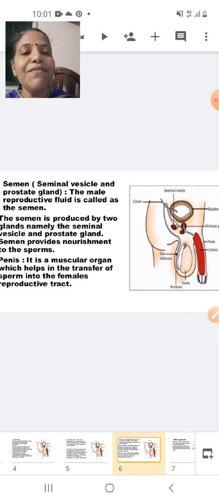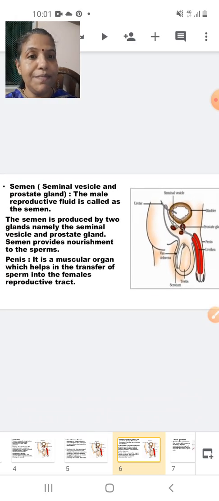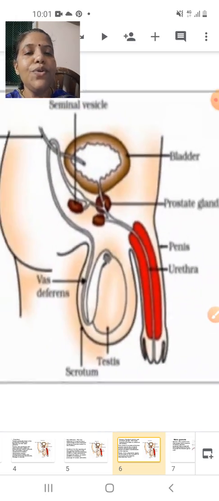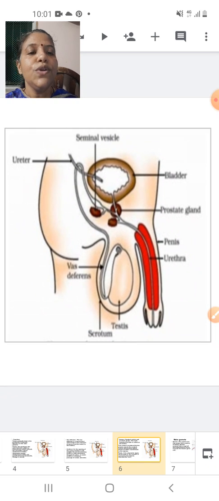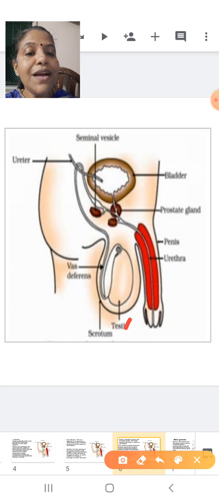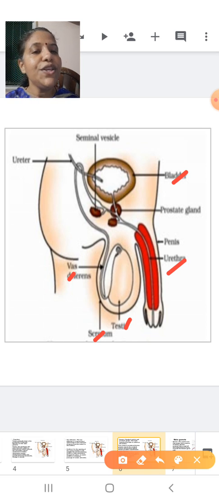Students, in the next slide we are going to study about semen. So I just explained to you what is semen. Yeah. So we have completed with testis. We are completed with scrotum. Now all of you know that. We are completed with vas deferens. Correct. You know about the urinary bladder. I told you. We have completed with urethra.